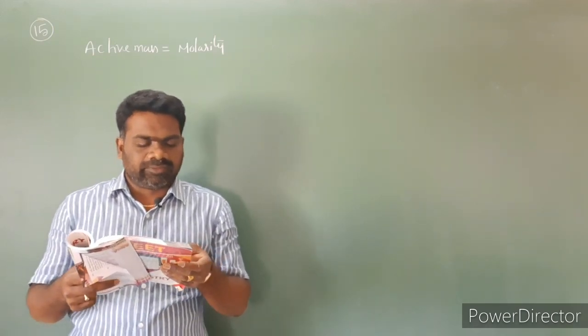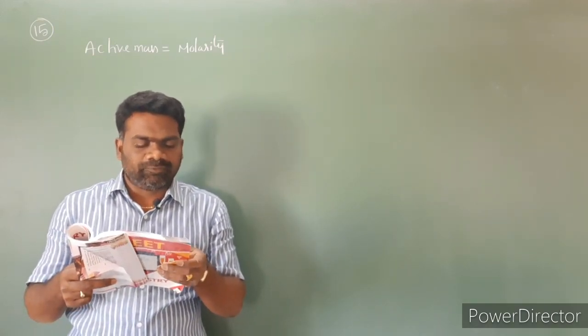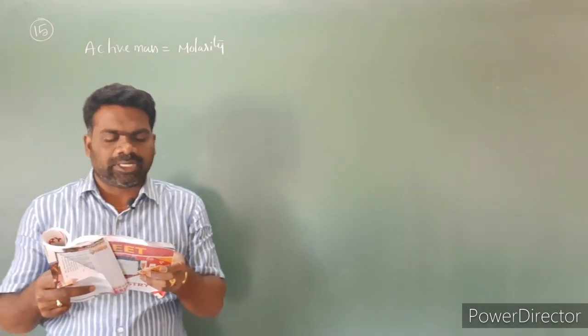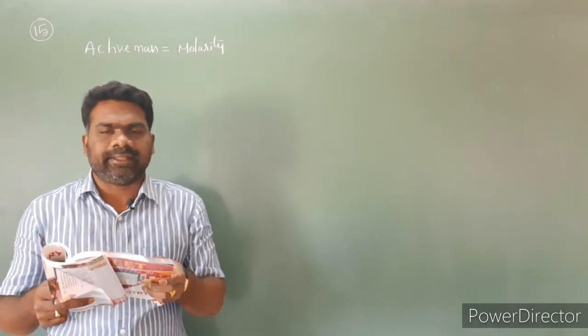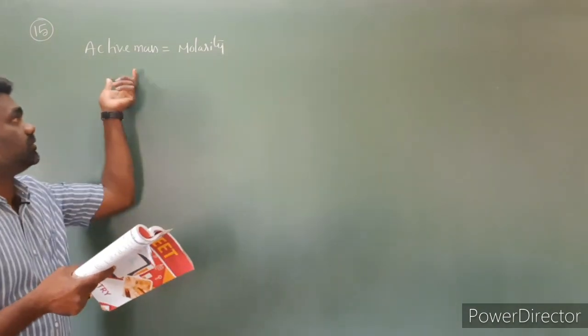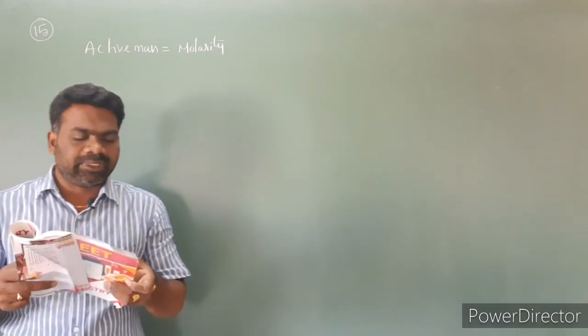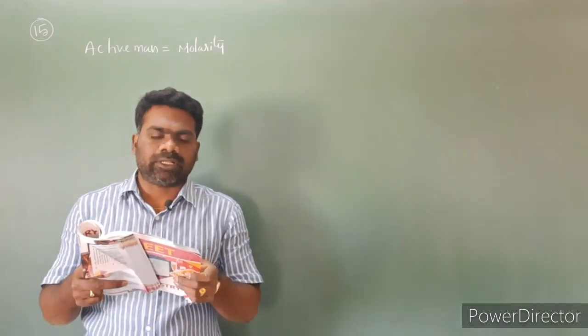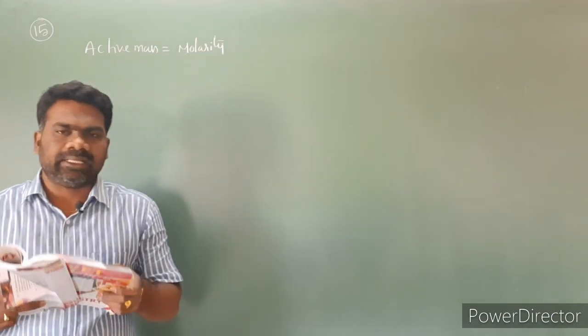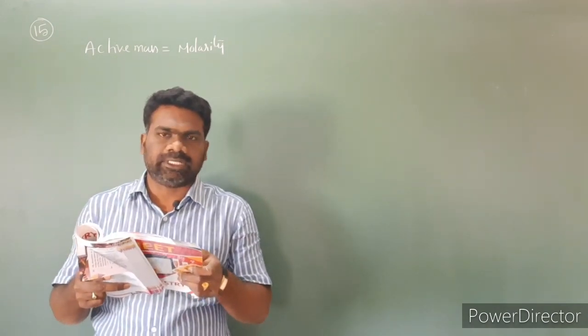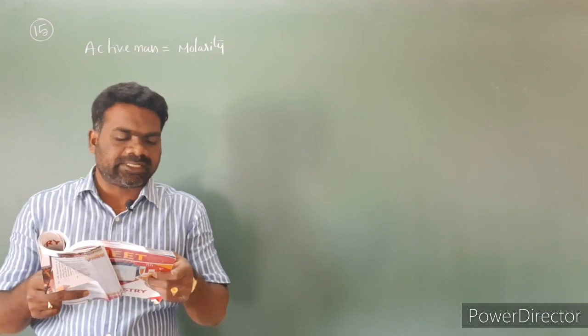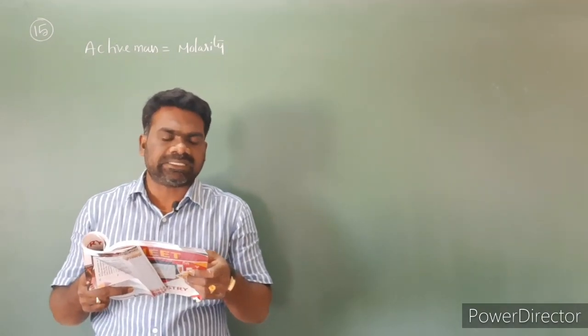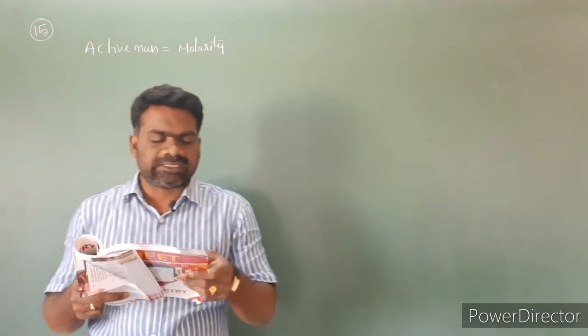Third statement, for dilute solutions of non-electrolytes, the active mass can be taken as molarity. So the third statement is correct. A and C are correct, B is incorrect.